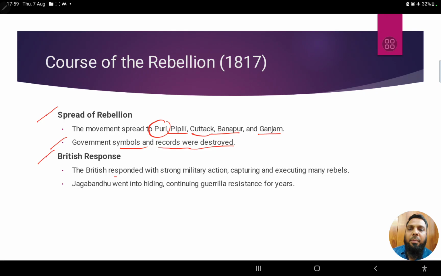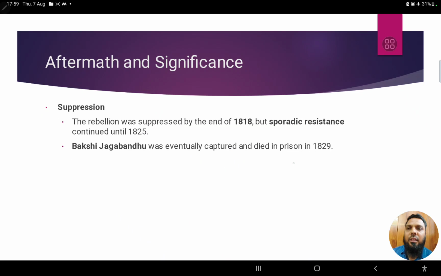If we see, the British responded with strong military action. They captured and executed many of the rebels. Now, Jagabandhu himself went into hiding, and even after hiding, he continued fighting the British, continued the guerrilla resistance for a lot of years. This is the course of the rebellion.